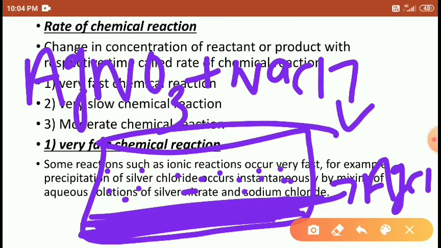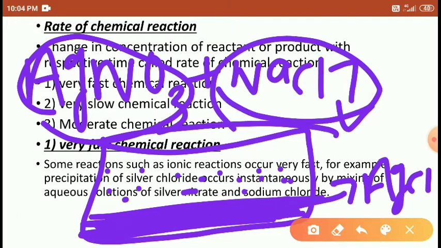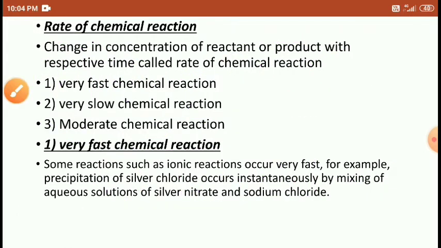So this is a very fast reaction, very fast formation of the precipitate by mixing of AgNO3 with NaCl. Yes, friends, this is considered a very fast reaction.